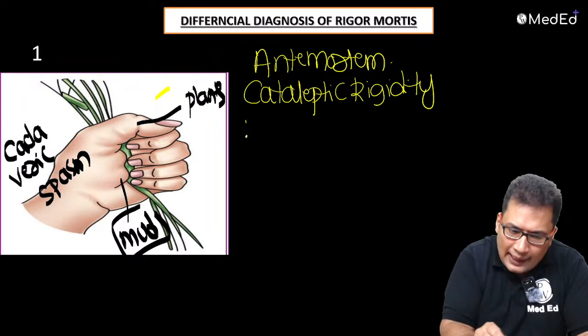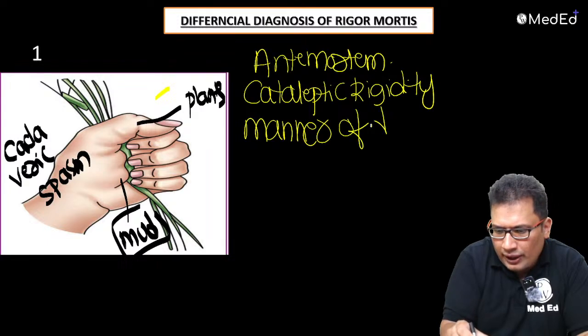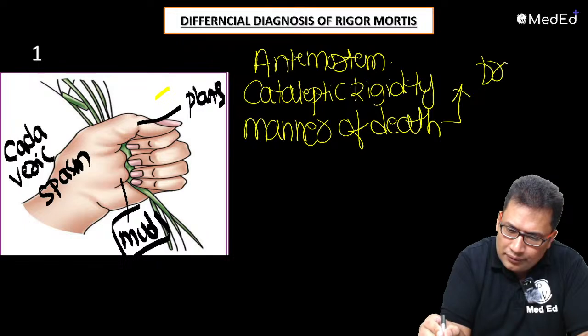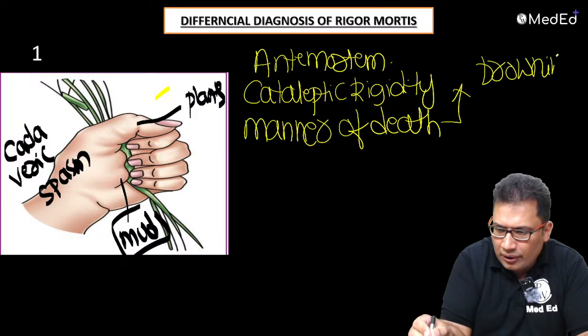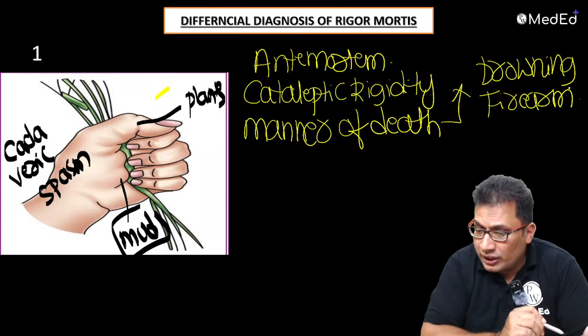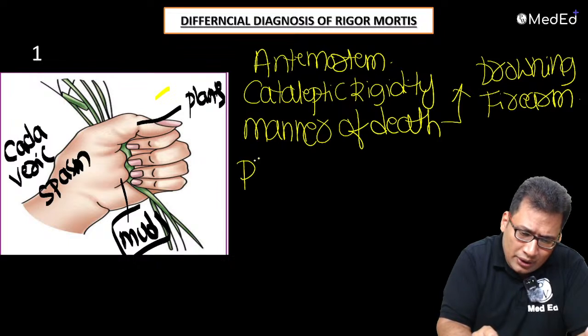It shows the manner of death, like in case of drowning, firearm injury, bone injury. The pH of the muscle is alkaline.